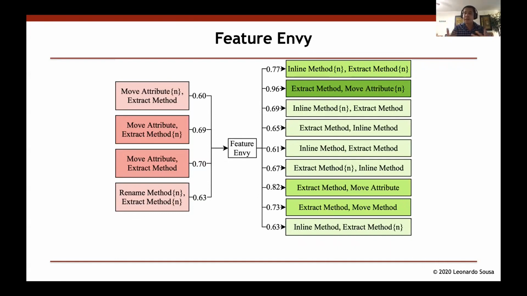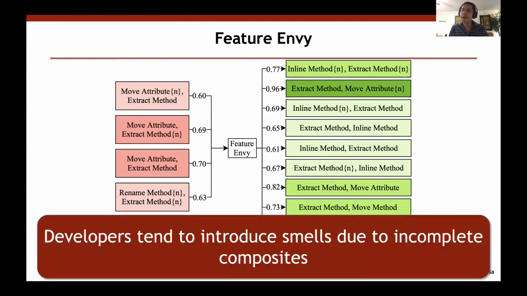And we have several findings related to these patterns. For example, we found that developers tend to introduce smells like the feature envy when they do an incomplete composite. When they start a composite like this one, and instead of applying another refactoring, they stop here and don't do anything else. This is an incomplete refactoring that leads to the introduction of feature envy.